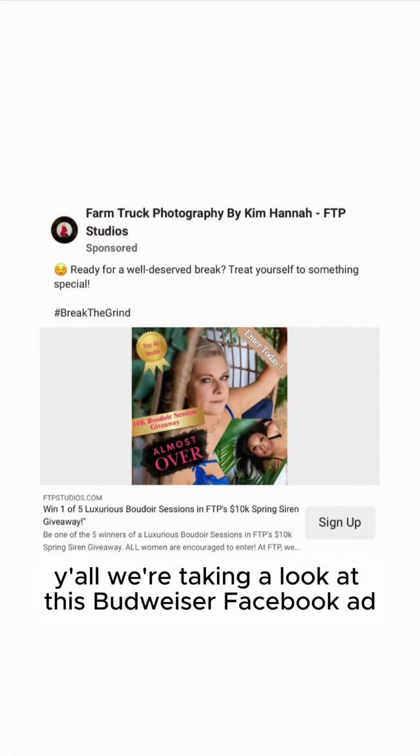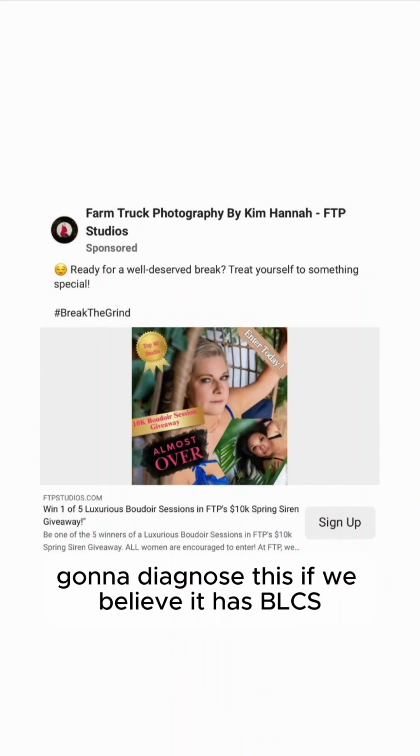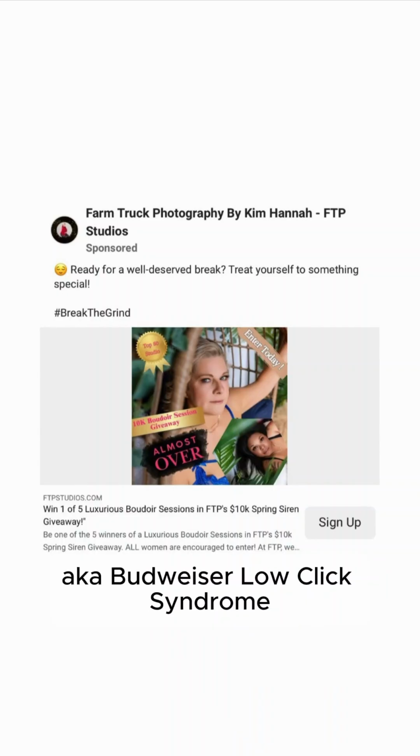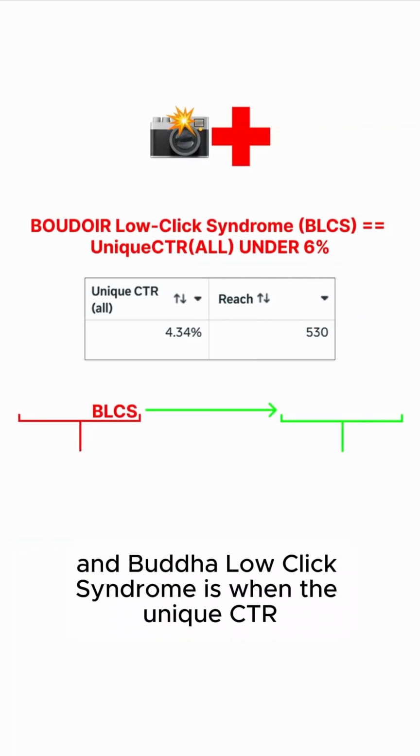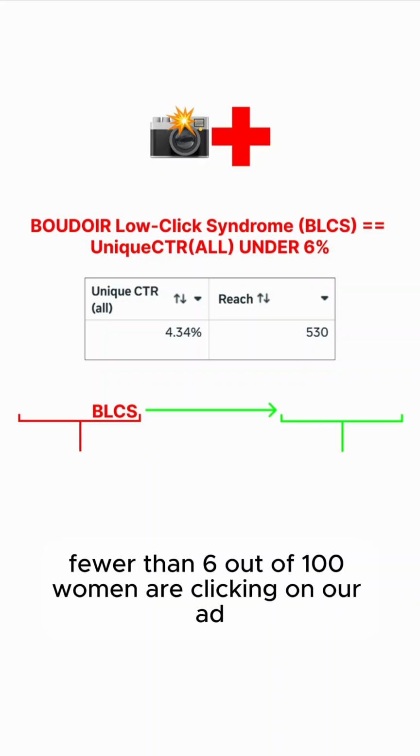All right, y'all, we're taking a look at this Boudoir Facebook ad. Going to diagnose it, see if we believe it has BLCS, aka Boudoir low click syndrome. And Boudoir low click syndrome is when the unique CTR all of our Boudoir Facebook ad is under 6%. This means fewer than 6 out of 100 women are clicking on our ad.